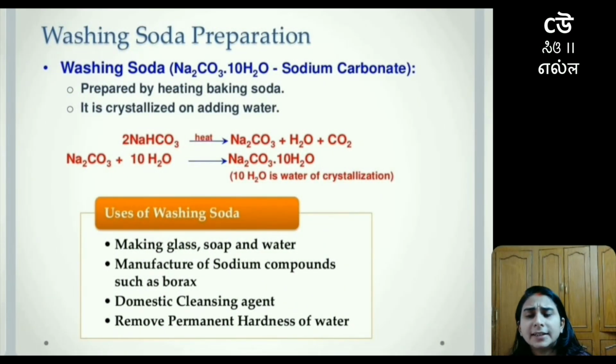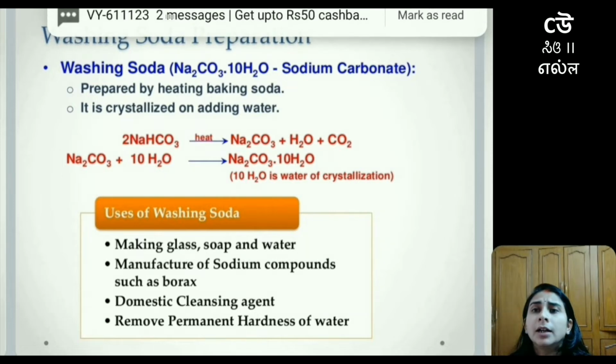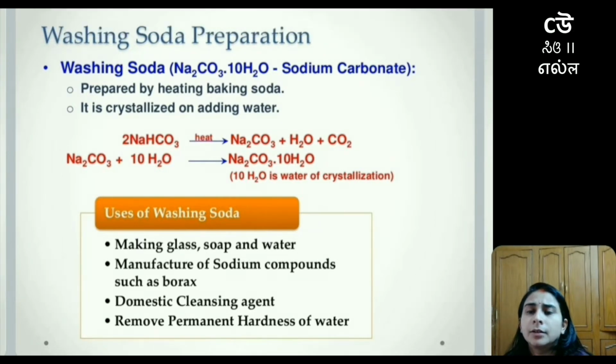So it is crystallized on adding water. Again the same reaction has been given over here. When sodium carbonate is to be used in any chemical reaction, sodium bicarbonate is used, and this sodium bicarbonate is heated to give sodium carbonate, water and carbon dioxide gas.